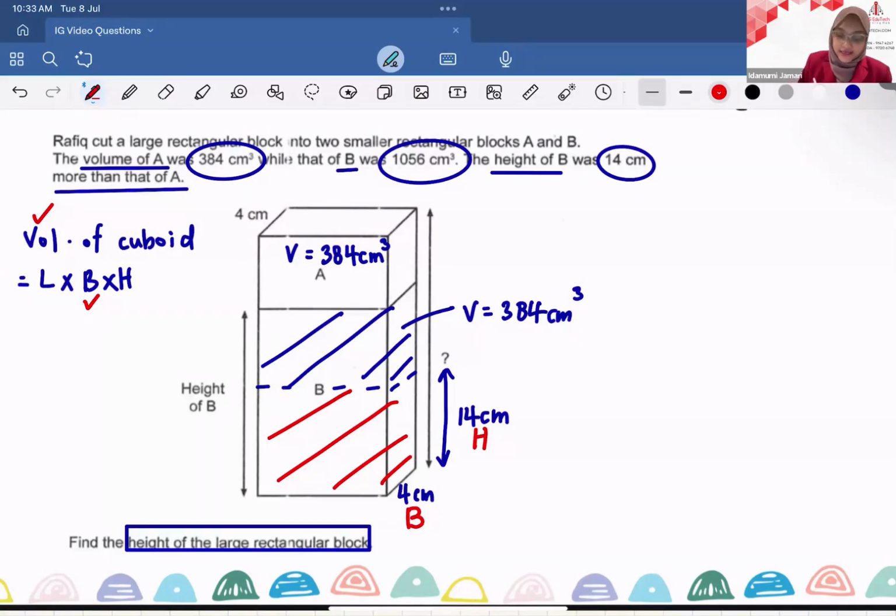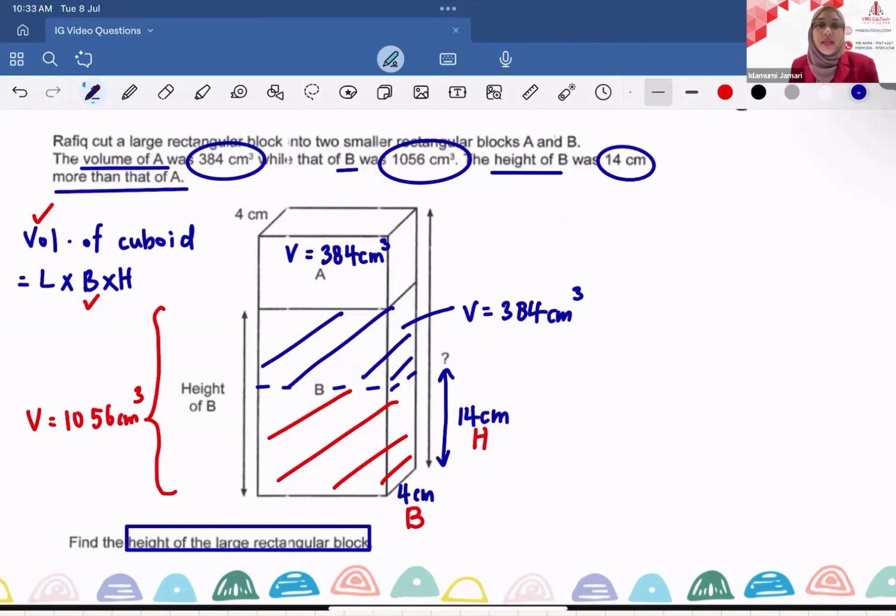Well, initially, I know the volume of B, which is 1056 cubic centimeter. I can easily find the volume of the cuboid that is shaded in red by subtracting 1056 cubic centimeter by 384 cubic centimeter. So that will be my first equation.